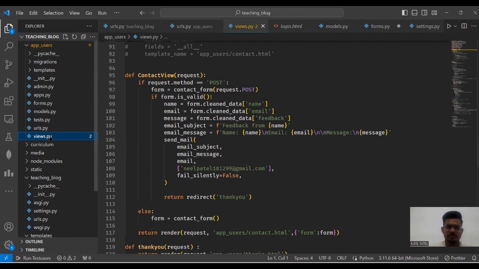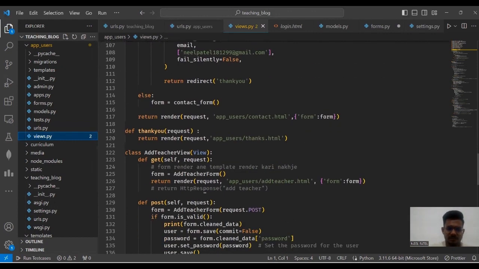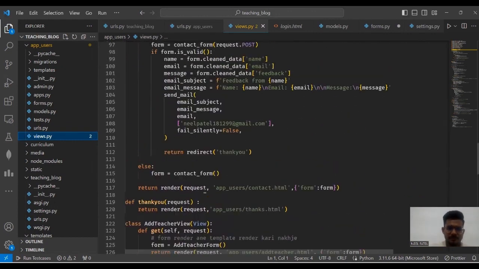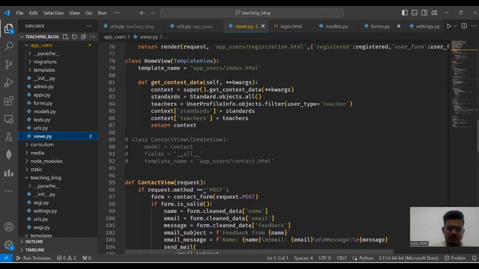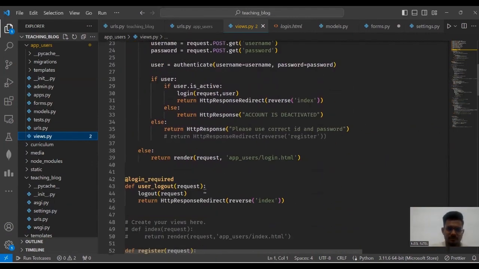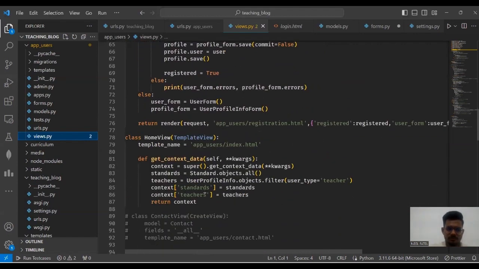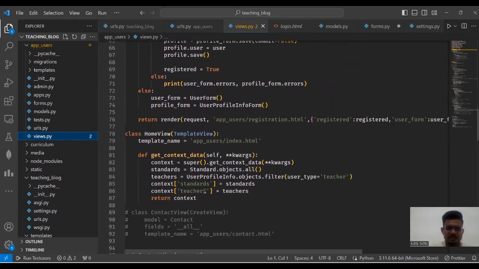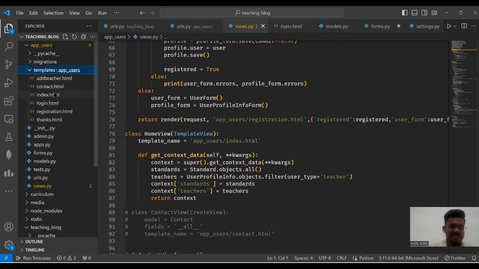So in the views.py file, as you can see, class home view. Home view inherits template view. The template name is index.html. So we open index.html.